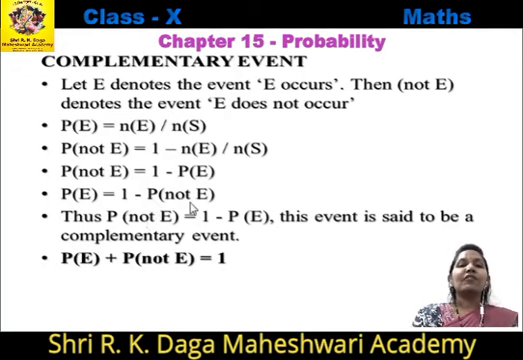And if we know the value of P of not E, then we can find the value of P of E. Thus, these two events are complementary to each other and the sum of probability of P of E and P of not E is always equal to 1.